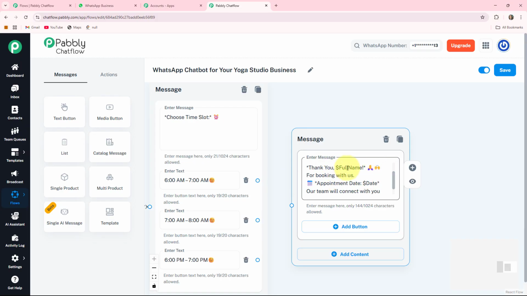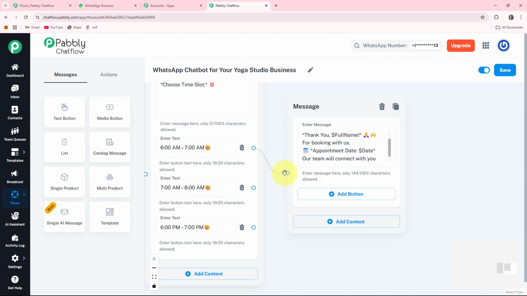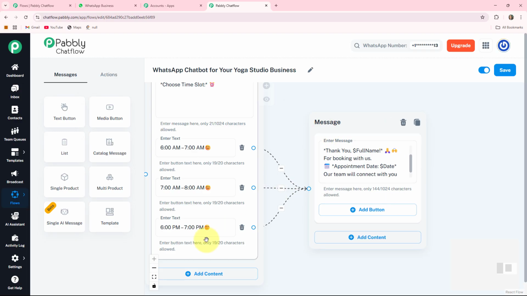You can see I'll use this dollar symbol before full name and this date also, because with the help of this symbol, my bot will respond to my clients by their name. In simple words, this symbol is used for sending or storing manual data of clients because different users have different names. Now I am connecting this circle to this circle to this and this to this. The response would be the same.